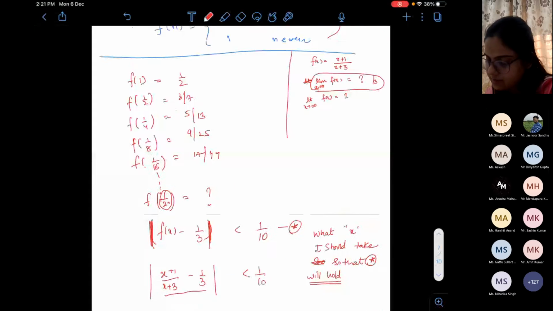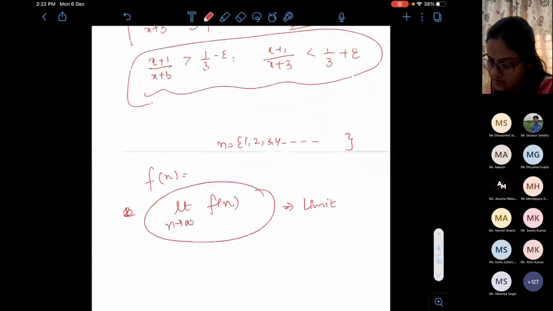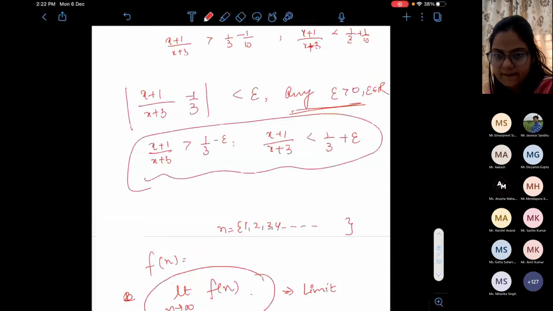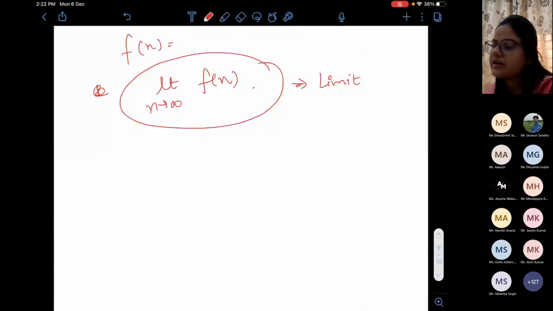When we started this example, you already told me that 1 by 3 is the limit. Then I calculated f(x) minus 1 by 3. Yes or no? Yes, ma'am. Similarly here, we will define a sequence. We will guess the limit intuitively.